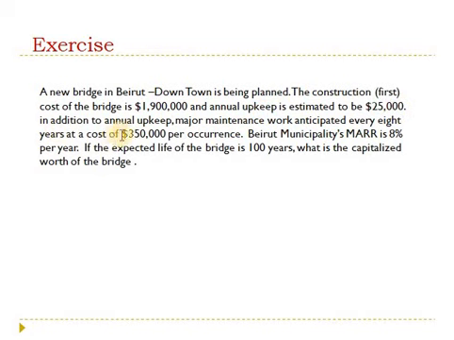In addition to upkeep cost, we have maintenance, which happens every 8 years at a cost of 350,000 per occurrence. So every 8 years, I'm going to pay this amount of $350,000. Now the municipality's MARR is 8% and the expected life of the bridge is 100 years. So you see, even if I tell you 100 years, you'll have to treat it as if it is infinity.